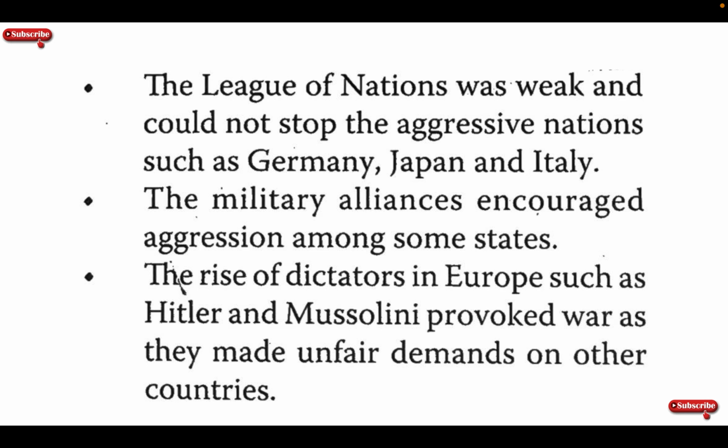The League of Nations was weak and could not stop aggressive nations such as Germany, Japan, and Italy. The military alliances encouraged aggression among some states. The rise of dictators in Europe such as Hitler and Mussolini promoted war as they made unfamiliar demands on other countries.